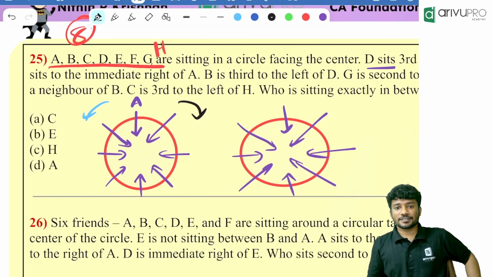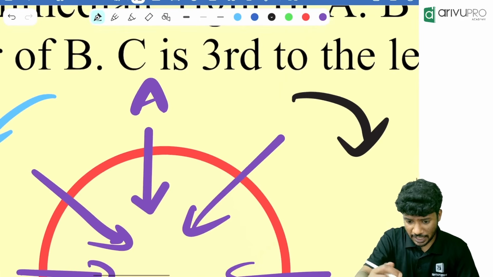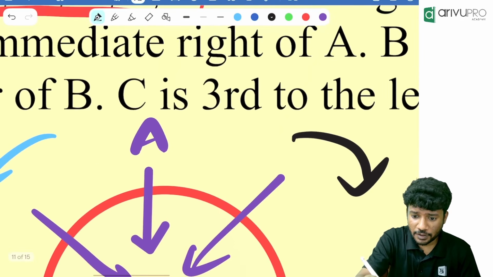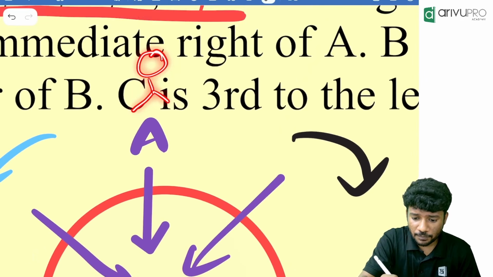South's left. South left is what? East. That means it is what? Clockwise or anti-clockwise? Clockwise. Look here, a person A is sitting. I will draw the picture of him. So A is sitting over here. Okay. This is the person.